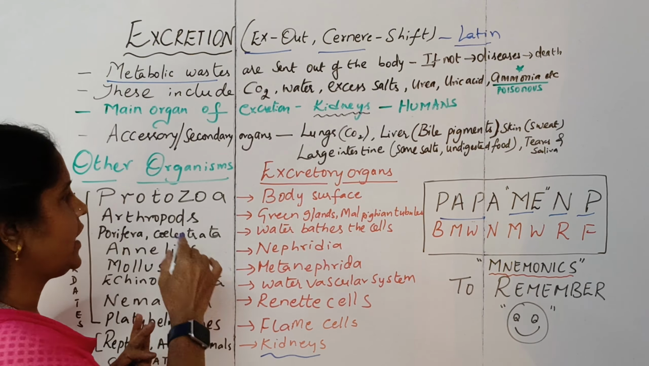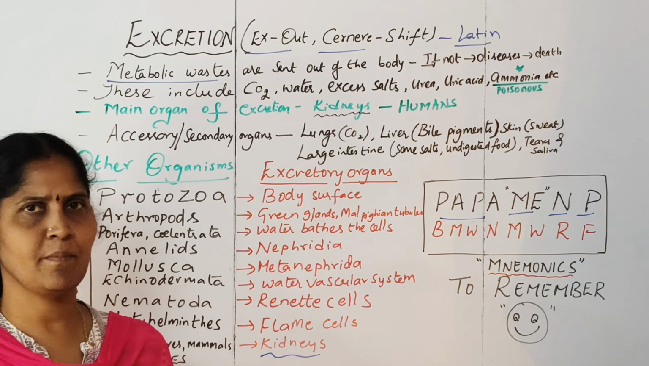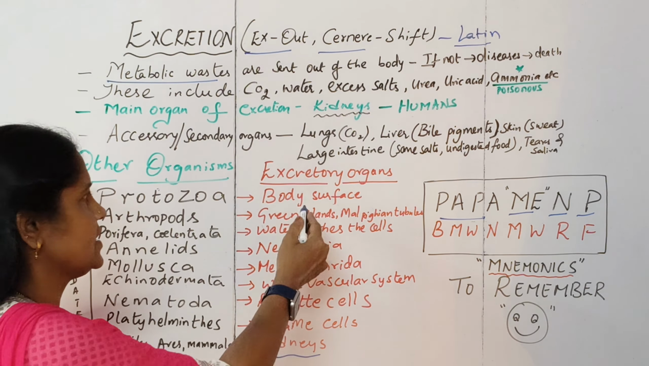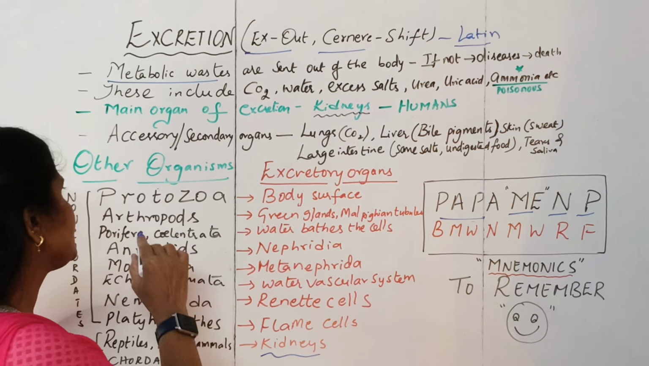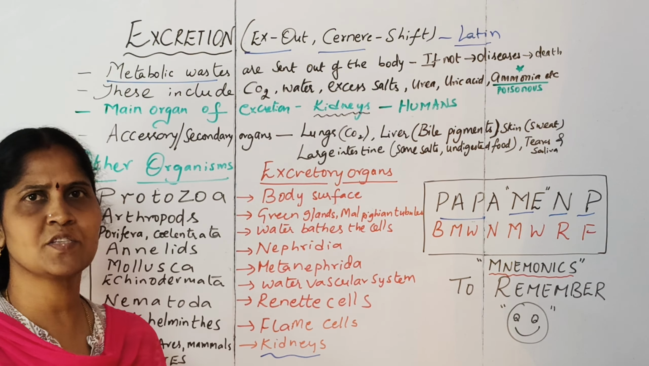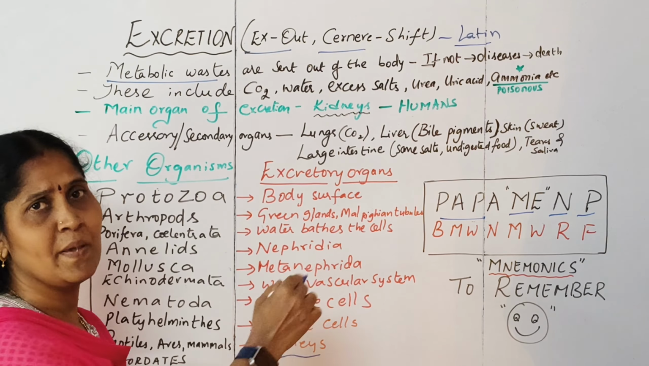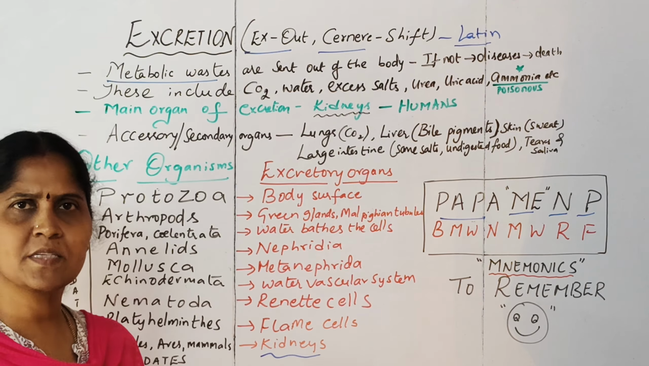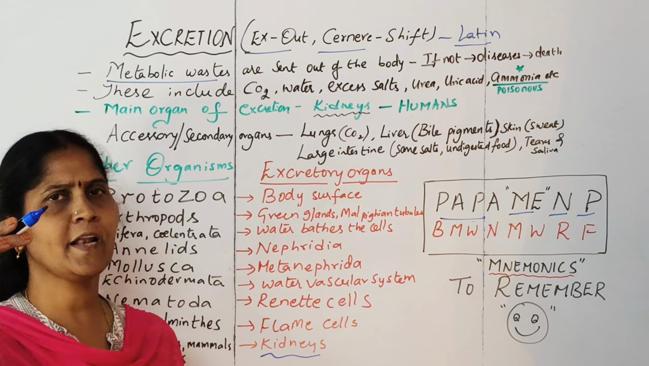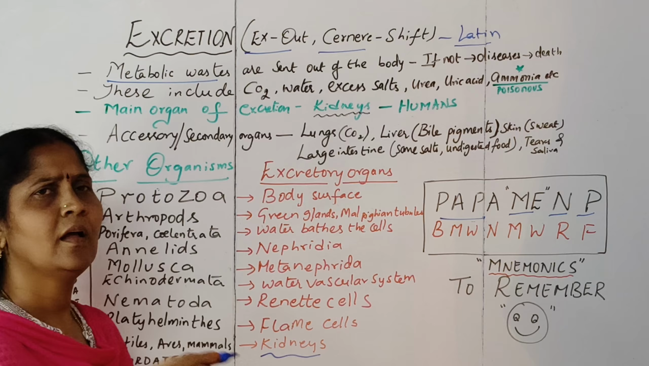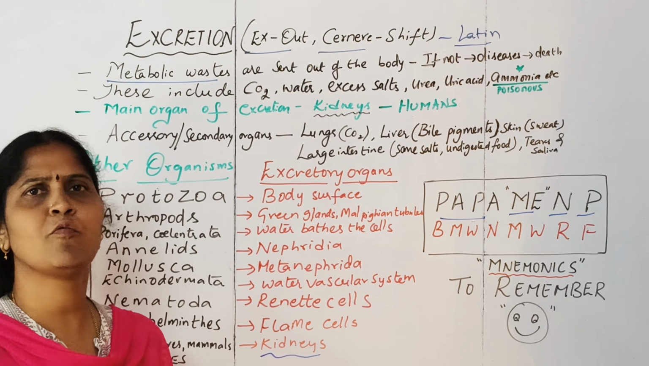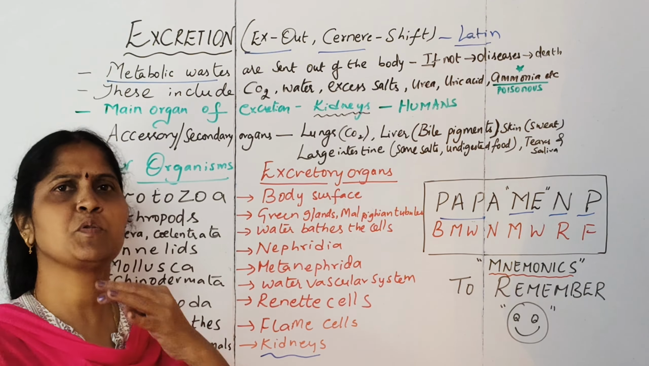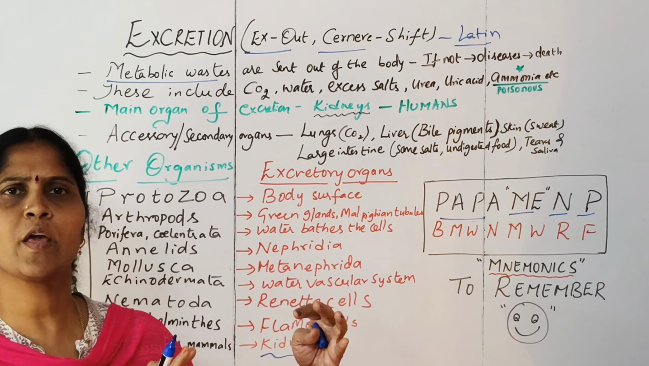In the case of the non-chordates, we have the protozoa. The representative example is amoeba. Excretion takes place through the general body surface in amoeba by the process of diffusion. Next we have arthropods, for example insects, where excretion is through the Malpighian tubules. Next we have the porifera and coelenterata. The porifera example is sponges, and the coelenterata example is hydra. In these, elimination takes place with the help of water. Water bathes all the cells inside the body and is gushed out, taking away all the waste materials outside the body of the organism.